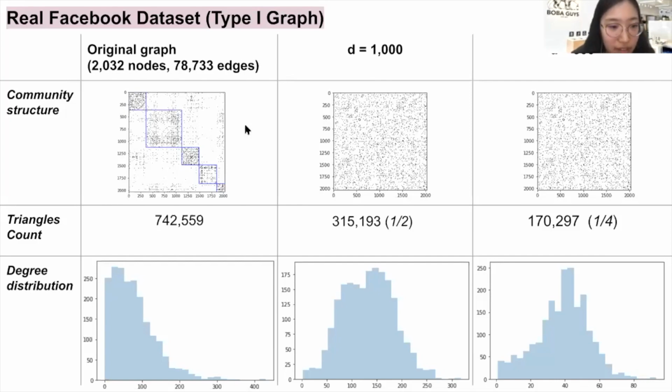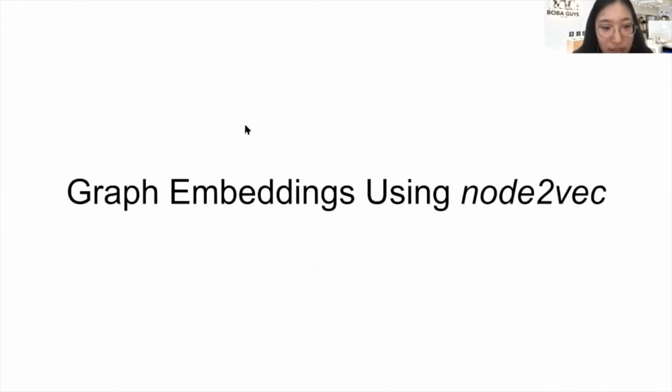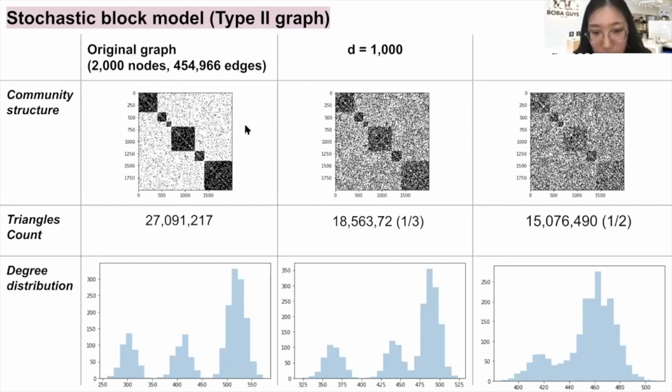We also run it on a stochastic block model with much higher in-group probability. This corresponds to the type 2 graph mentioned before. For the original graph, we can see a clear community structure with strong in-group connection. After embedding, we can see a relatively clear community structure in the new graph, and it loses only around 1/3 of the triangle counts. The shape of the degree distribution is similar as before. Overall, compared to the type 1 graph, the type 2 graph is better at maintaining the properties of the graph in terms of community structure, triangle counts, and degree distribution. However, it might be because of the specific choice of graph we're studying.